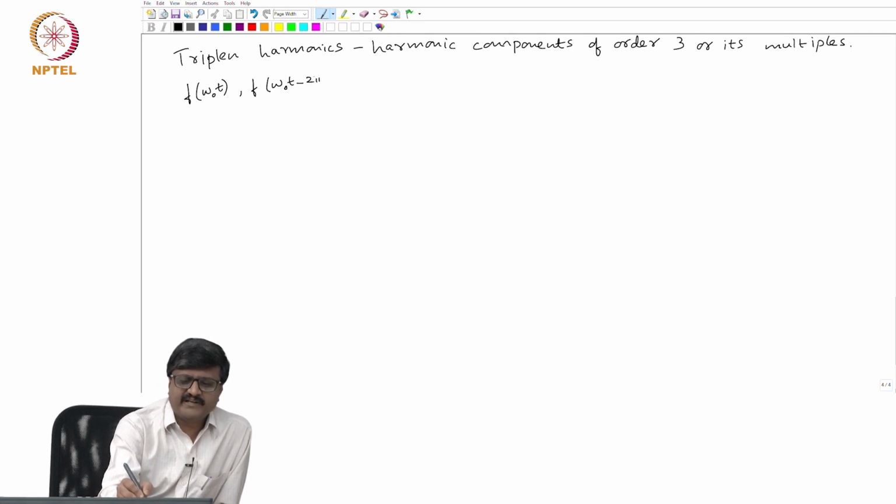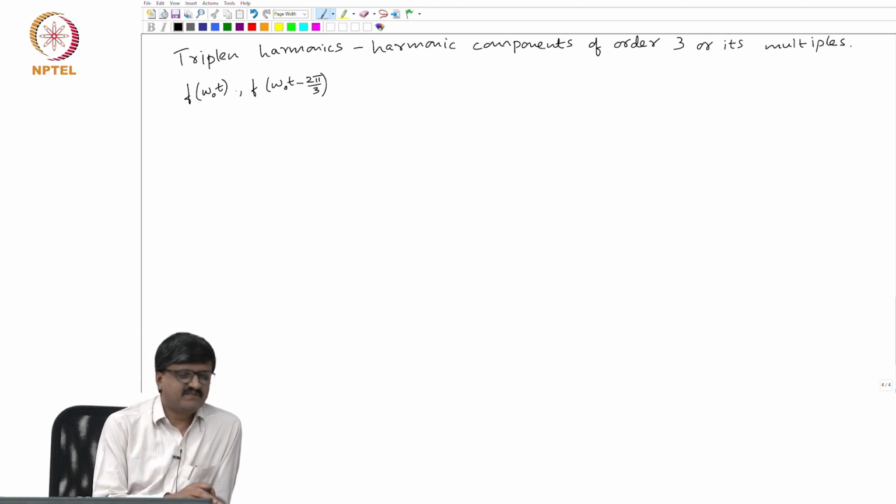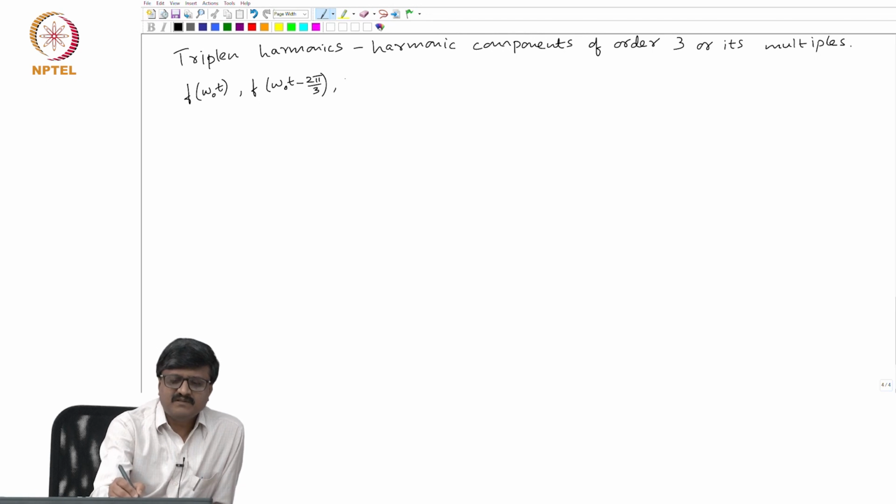Suppose I take f of omega o t as a current or voltage waveform in phase A, then the waveform in phase B is f of omega o t shifted by 2 pi by 3. Then in phase C it is again f of omega o t with a further phase shift.